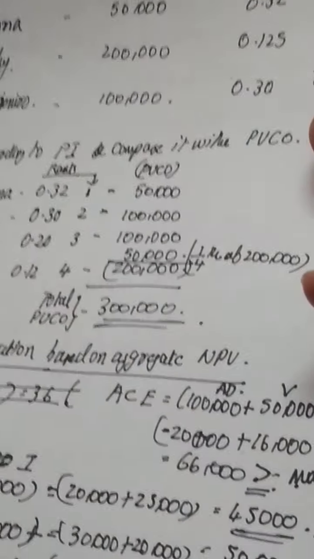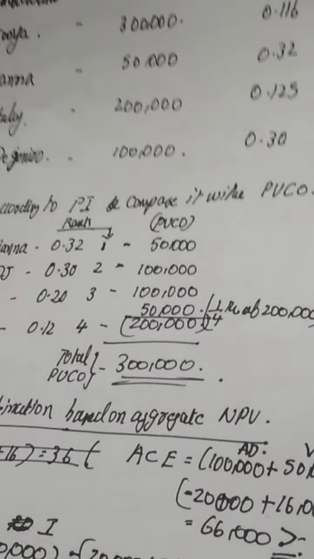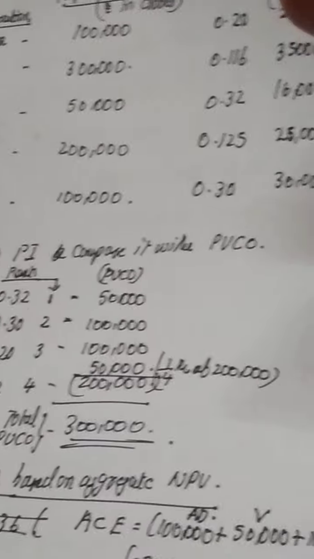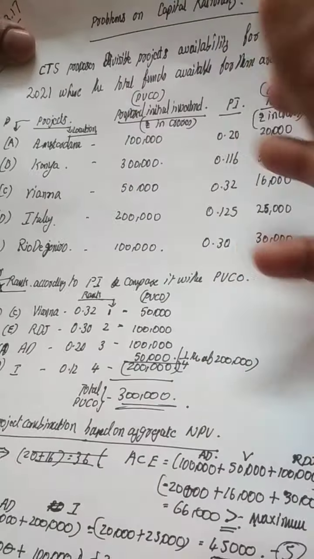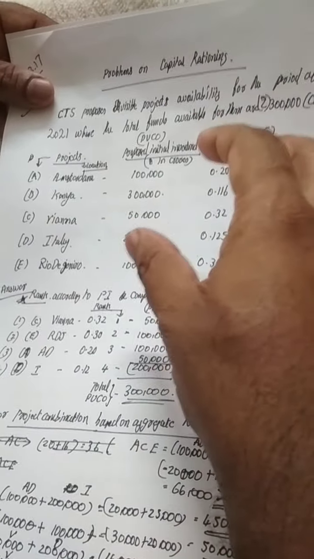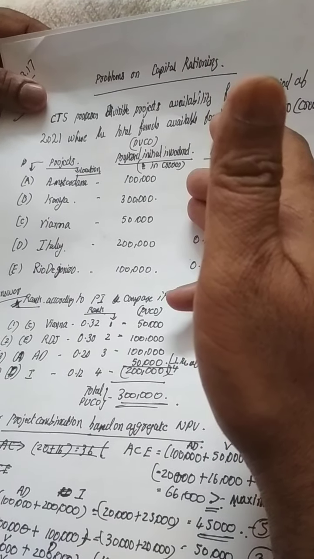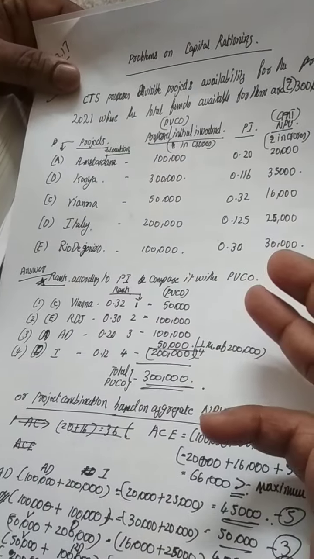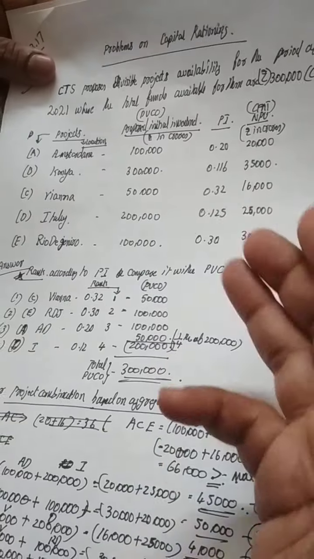So this is the classic example of capital rationing. The investment funds in our hand are less, whereas the investment opportunities are more. So we invest according to the return using non-discounting or discounting techniques, rank the projects, and invest within the limited available funds. This is the example of capital rationing.